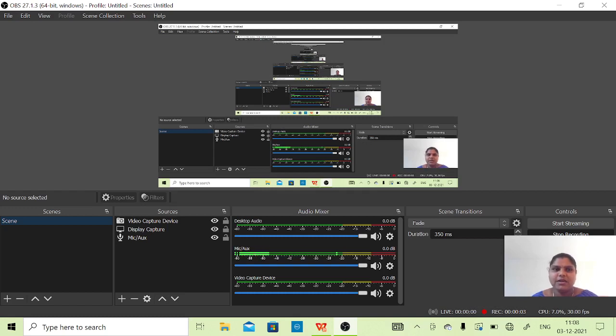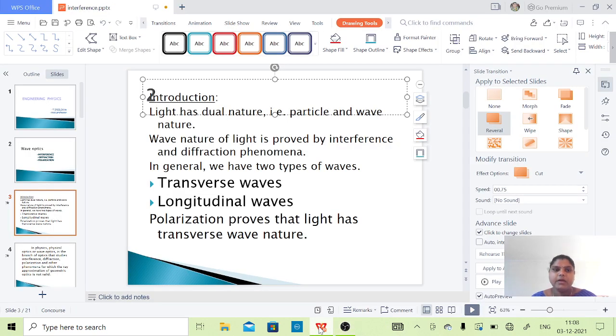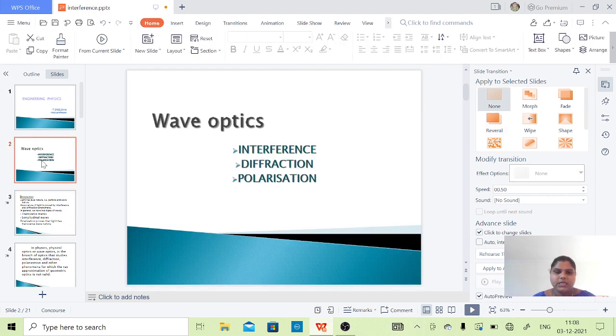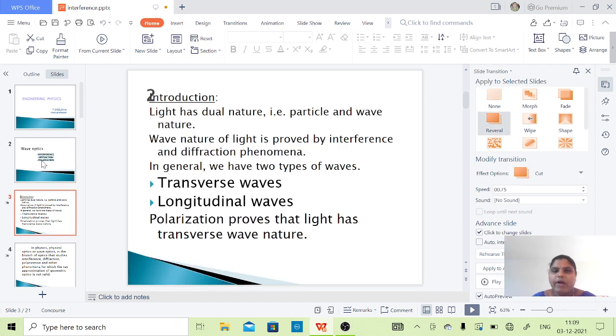Hi students, today we are going to discuss our very first unit, wave optics, in our engineering physics, and let us see what wave optics is. Wave optics deals with light, and these three are the important concepts which we are going to study in this unit: interference, diffraction, and polarization. Let us start with the introduction of light.